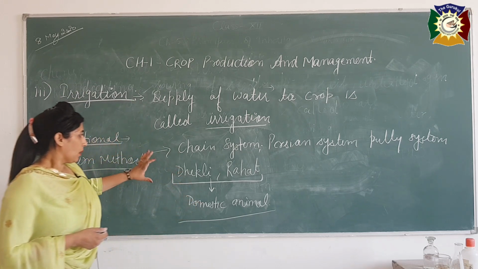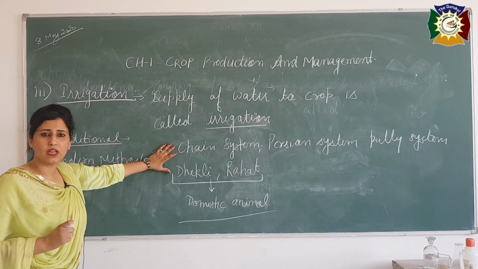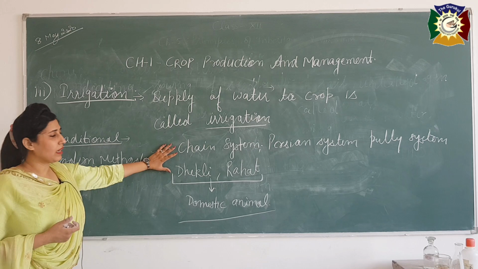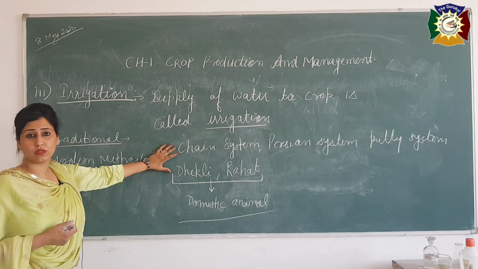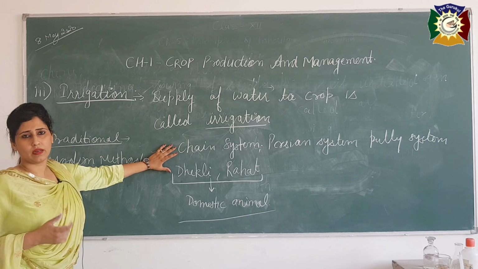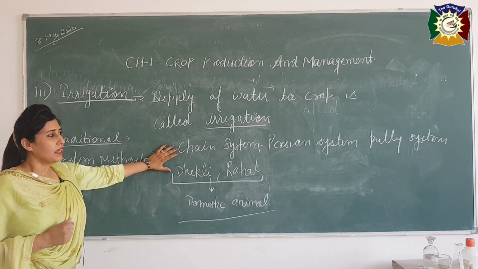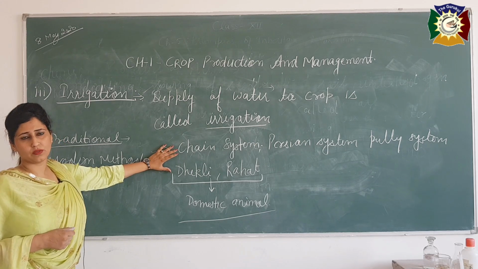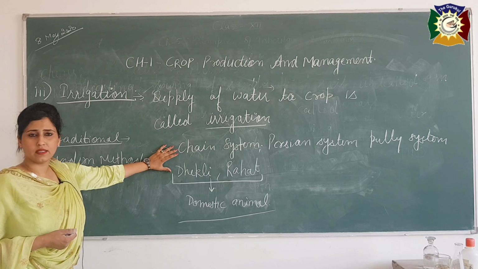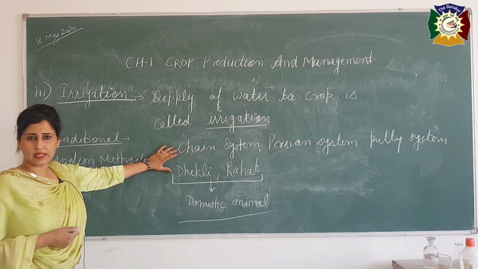But we know that such traditional methods are used only on small farms. We cannot use such methods on a large scale. If we have many fields and large crops, then it is not sufficient for the farmer to irrigate their crop in very little time.